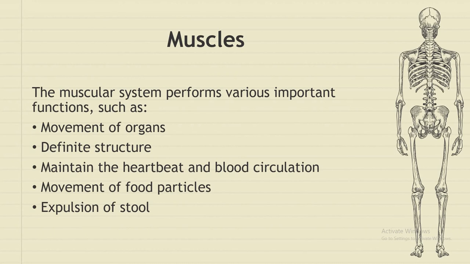The muscular system, along with the skeletal system, gives a definite shape or structure, and it also helps to store energy. Cardiac muscles are a special type of muscle which helps to maintain the heartbeat and blood circulation. It also helps in the movement of our food particles, which eventually helps in the expulsion of stool from our body.